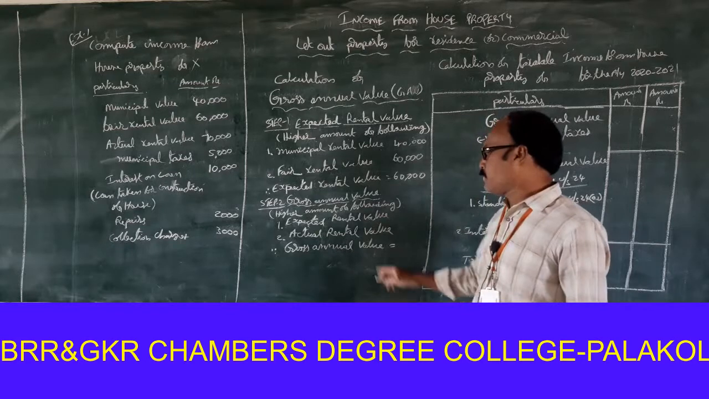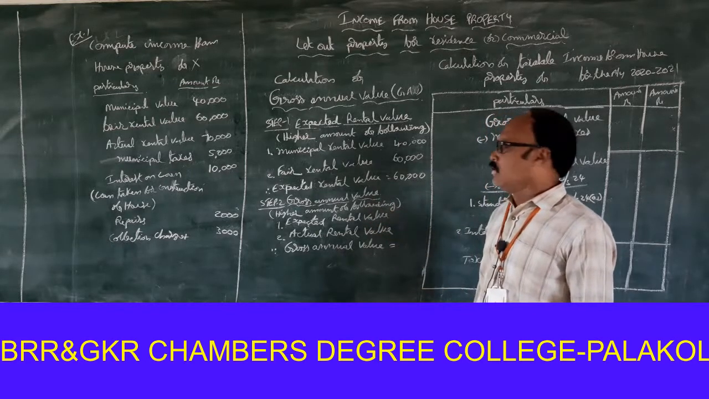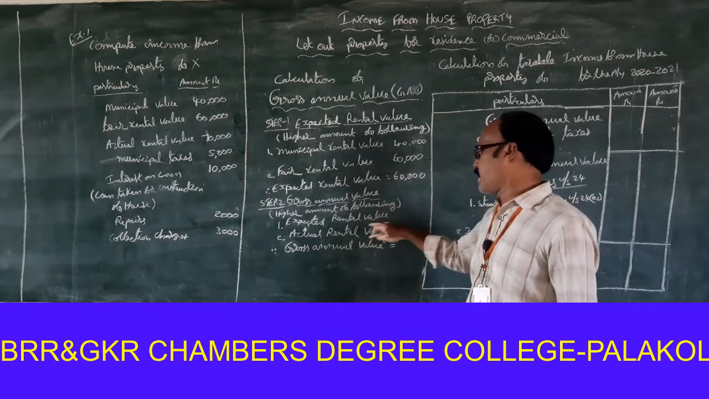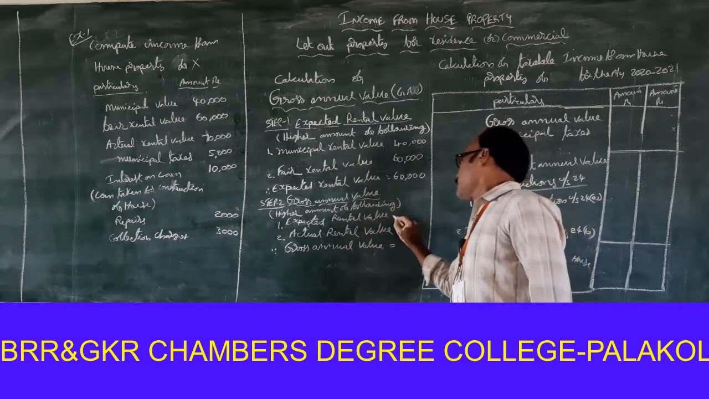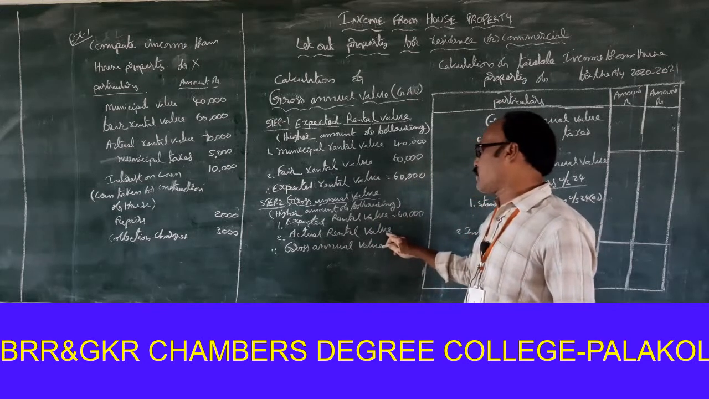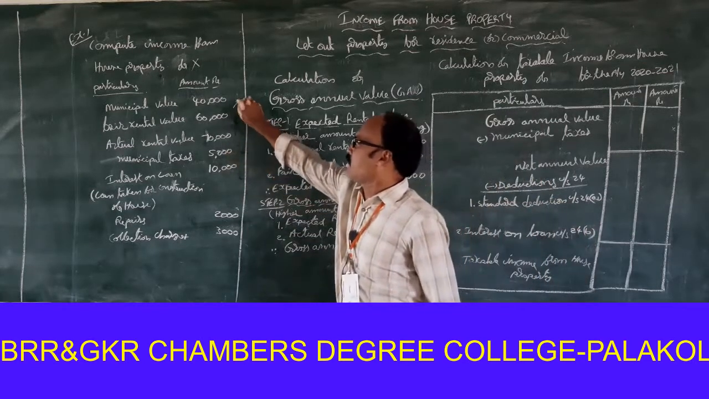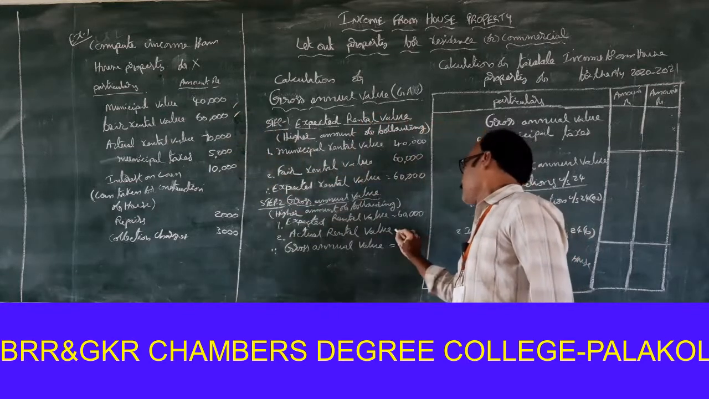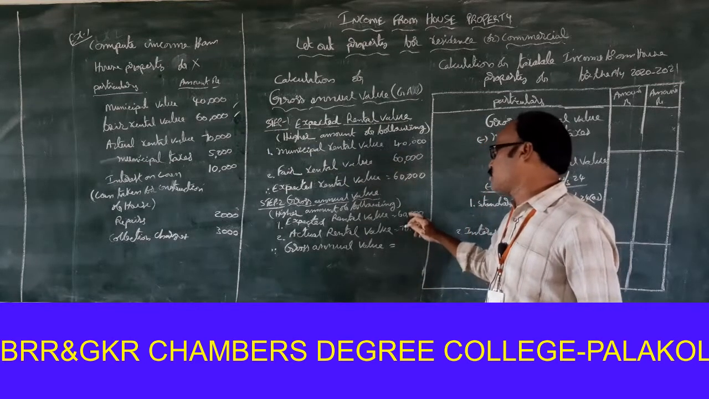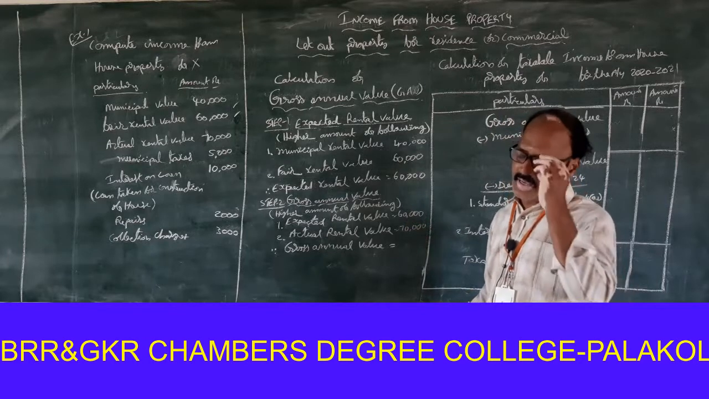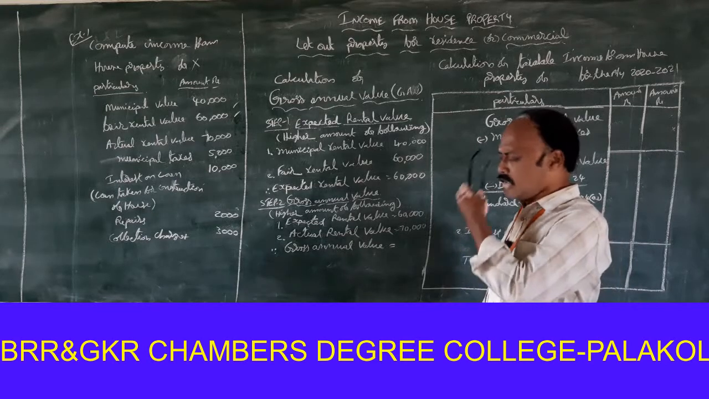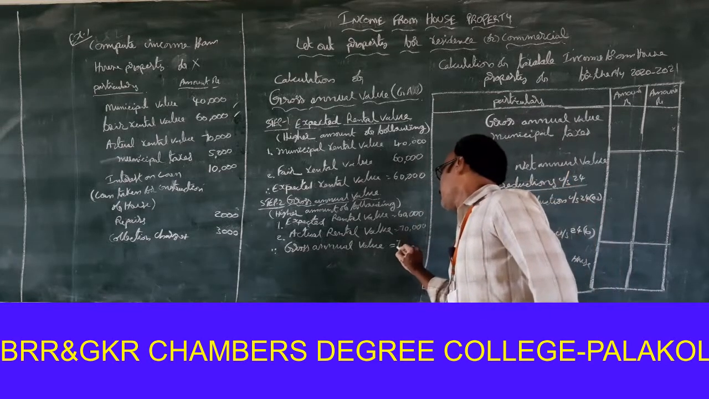Next, step 2, gross annual value. The higher amount of the following. First one, expected rental value, how much? Expected rental value, 60,000. Next one, actual rental value. Look at this. Actual rental value, 70,000. So the higher amount of the following is to be treated as the gross annual value. So the gross annual value is equal to 70,000.